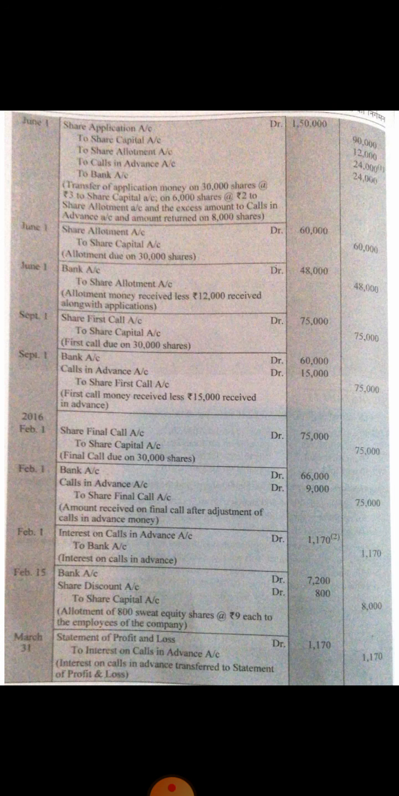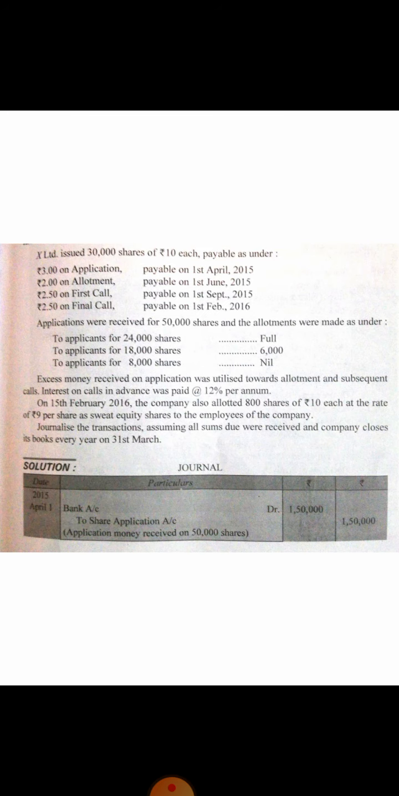Amount is rupees 1170. Clear? Then the next statement given in this question is: on 15th February 2016, the company also allotted 800 shares of rupees 10 each at the rate of 9 per share as sweet equity shares to the employees of the company. Clear? So the entry is to be done on 15th February.